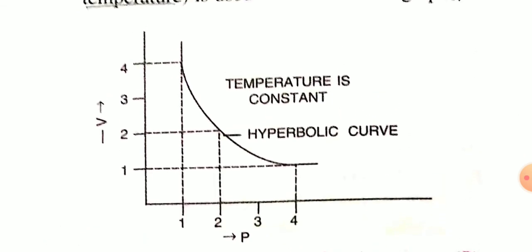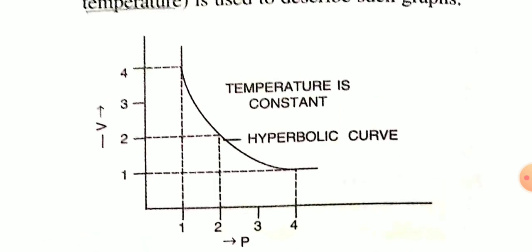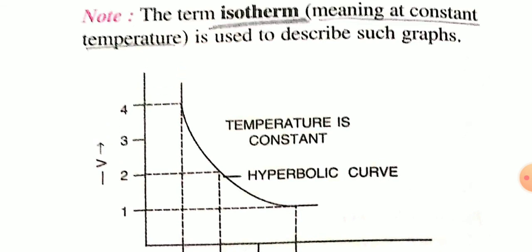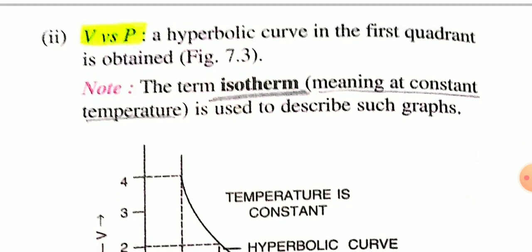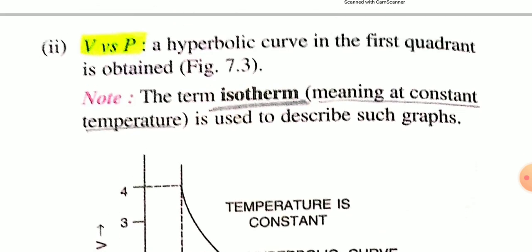It looks like this. Okay, it is not V versus 1 by P. The V versus 1 by P graph is a straight line passing through the origin, but the V versus P graph is a hyperbolic curve. And this curve is also known as an isotherm because temperature is constant.